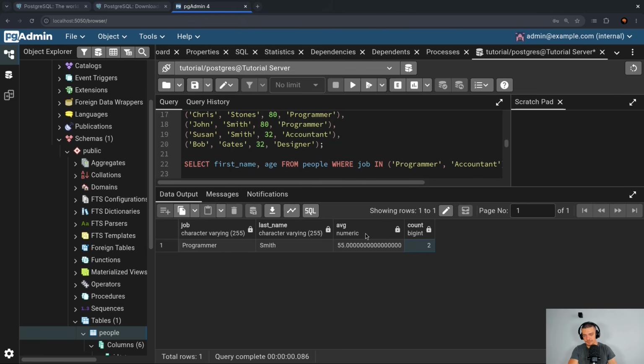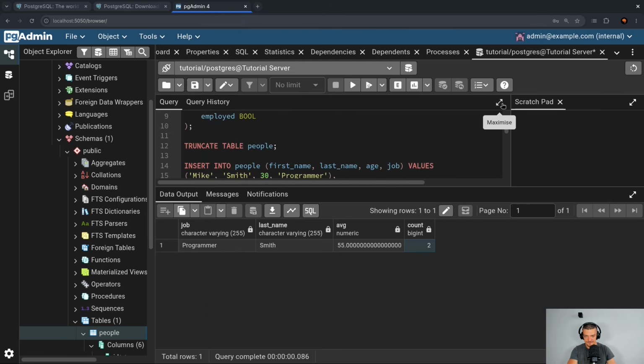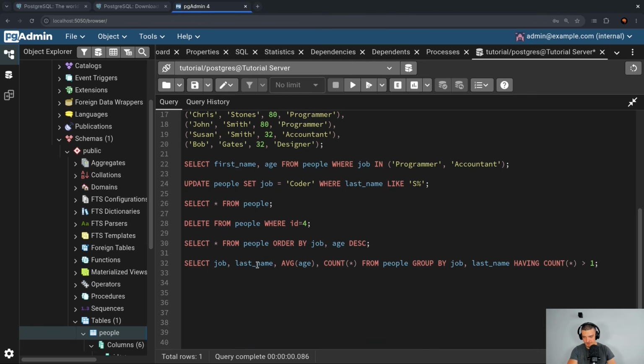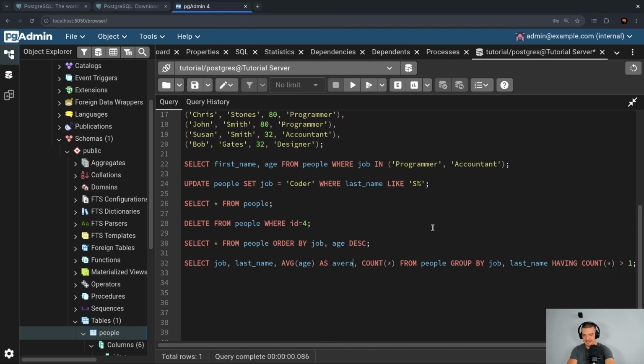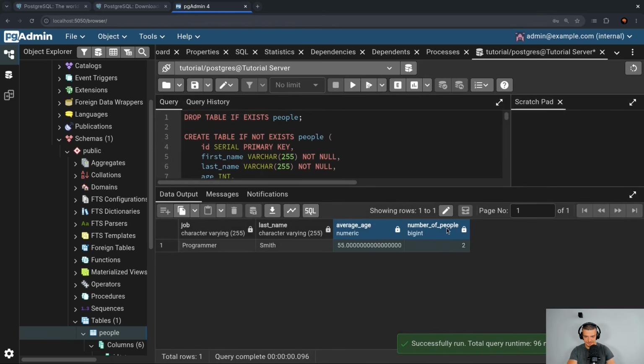And by the way, if you don't like the way this is displayed, like average or count, you can also go ahead and give it an alias. You can just go select job, last name, average, and then you can say as average age, and then count as whatever, like number of people or something like this. So I can just run this, and in the output, I would get different column names.